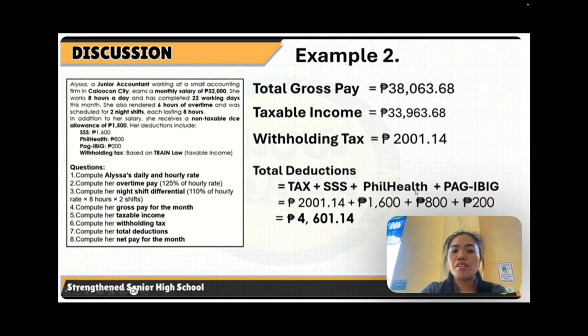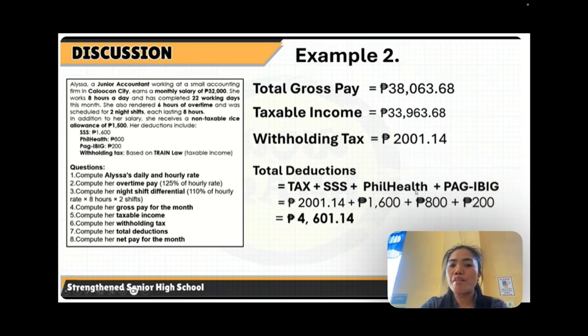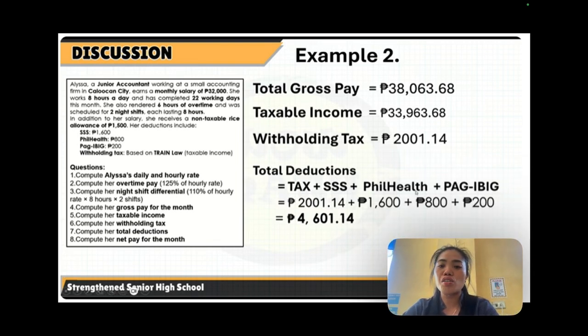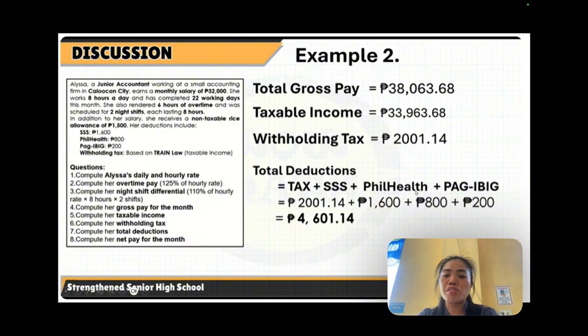So we already have the total gross pay, which is 38,063 pesos and 68 centavos, the taxable income, which is 33,963 pesos and 68 centavos, and the withholding tax, 2,001 pesos and 14 centavos. For the total deductions, we have the tax plus SSS plus PhilHealth plus Pag-ibig: 2,001 pesos and 14 centavos plus 1,600 plus 800 plus 200 pesos. A total of 4,601 pesos and 14 centavos. That's the total deductions.